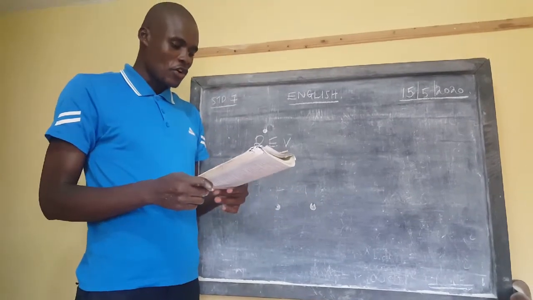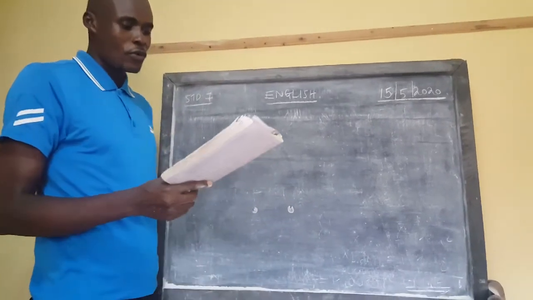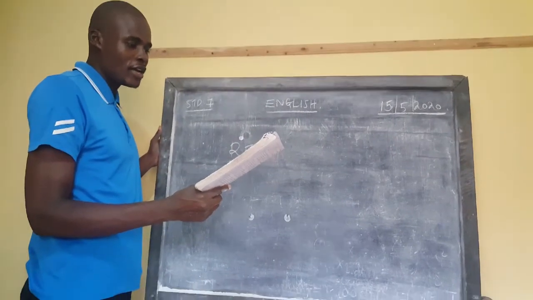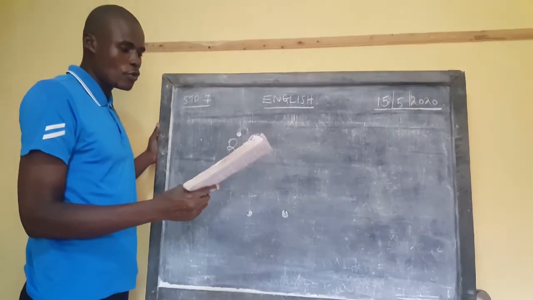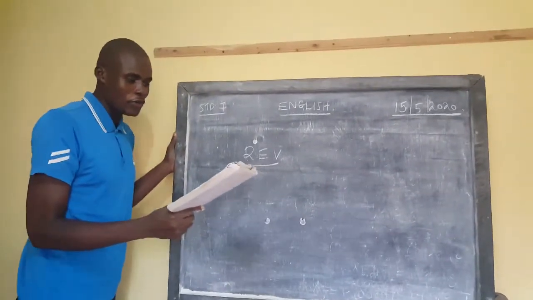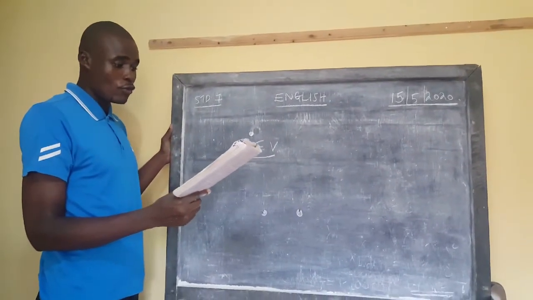Then lastly, what are you looking for? We use the word there to show that it's a question. You can say where do you looking for. You can say whom are you looking for. You can say who are you. Oh, you can talk of who are you looking for.